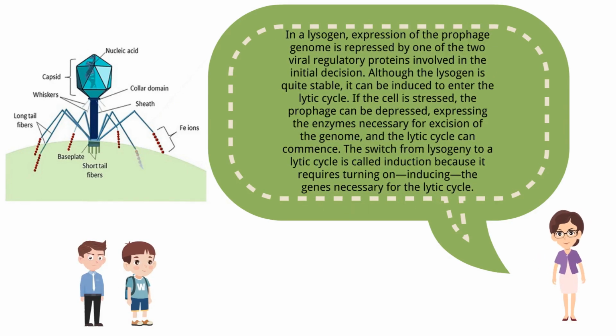In a lysogen, expression of the prophage genome is repressed by one of the two viral regulatory proteins involved in the initial decision. Although the lysogen is quite stable, it can be induced to enter the lytic cycle. If the cell is stressed, the prophage can be derepressed, expressing the enzymes necessary for excision of the genome, and the lytic cycle can commence. The switch from lysogeny to a lytic cycle is called induction because it requires turning on, inducing, the genes necessary for the lytic cycle.